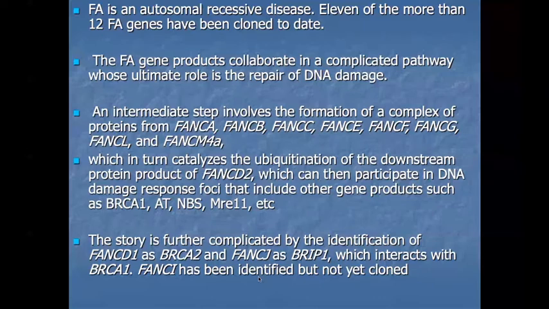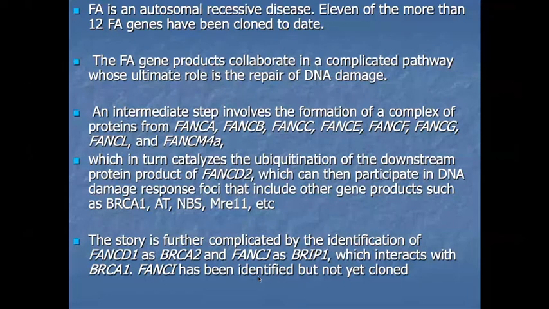Fanconi anemia patients are very susceptible to other cancers also, breast cancers also. BRCA1 and BRCA2 are related to breast cancer. Okay, so in Fanconi anemia there is chromosomal damage, a defect in DNA repair, and a further defect in ubiquitin protein.